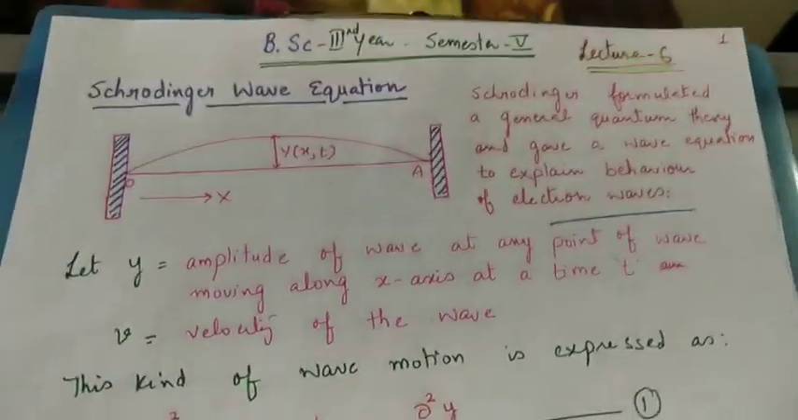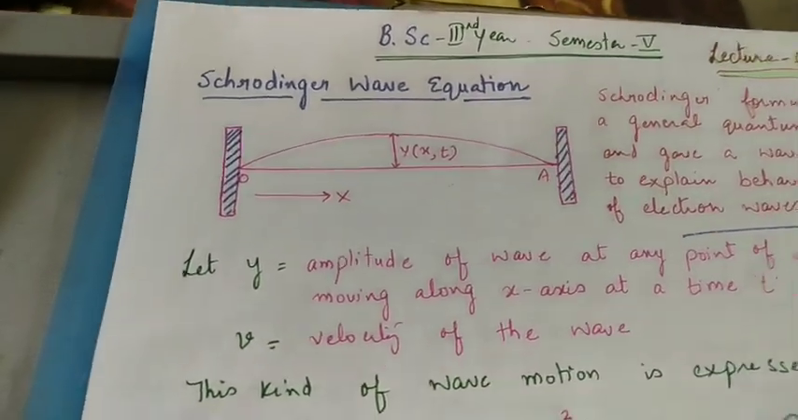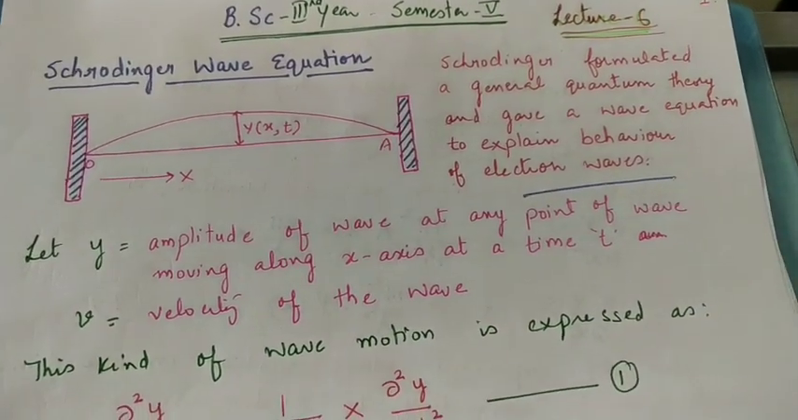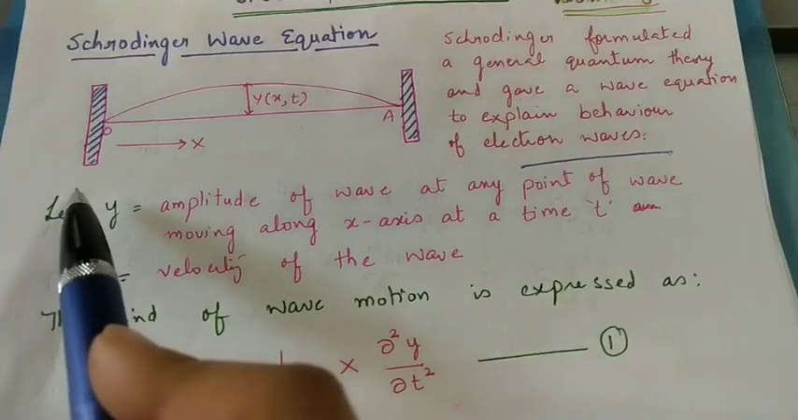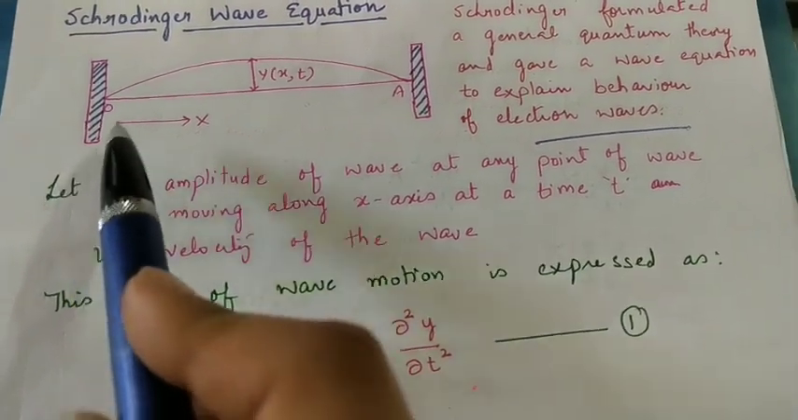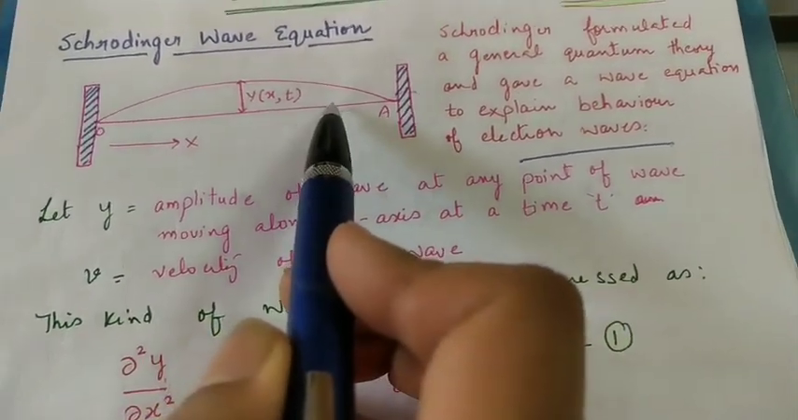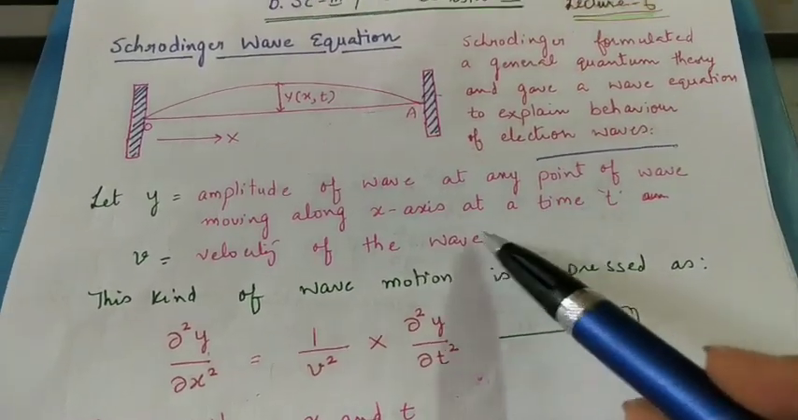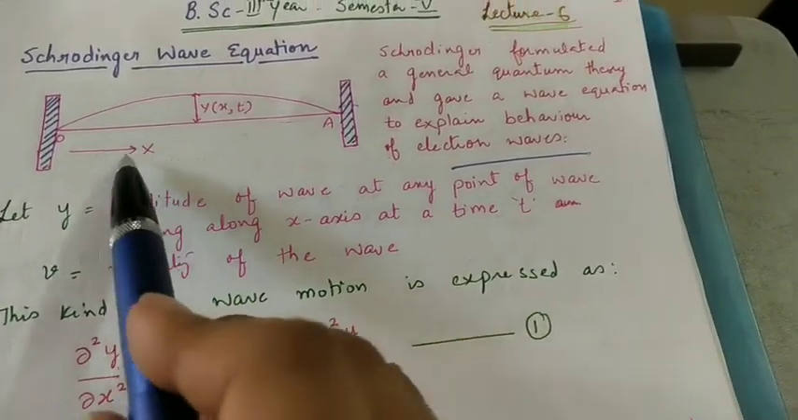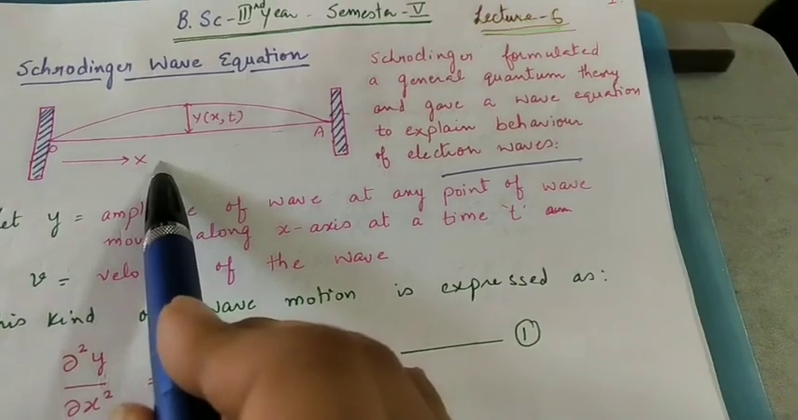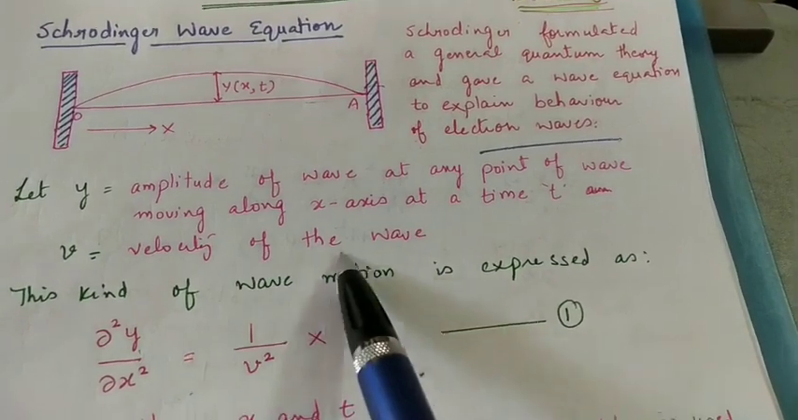Schrödinger formulated a general quantum theory and gave a wave equation to explain the behavior of electron waves. For that, let us consider a wave produced by a vibrating string. This is a vibrating string which is fixed at both the ends, right? Let y be the amplitude of the wave at any point of the wave moving along the x-axis. Here we are first only taking the x-axis at any time t. v is the velocity of the wave.